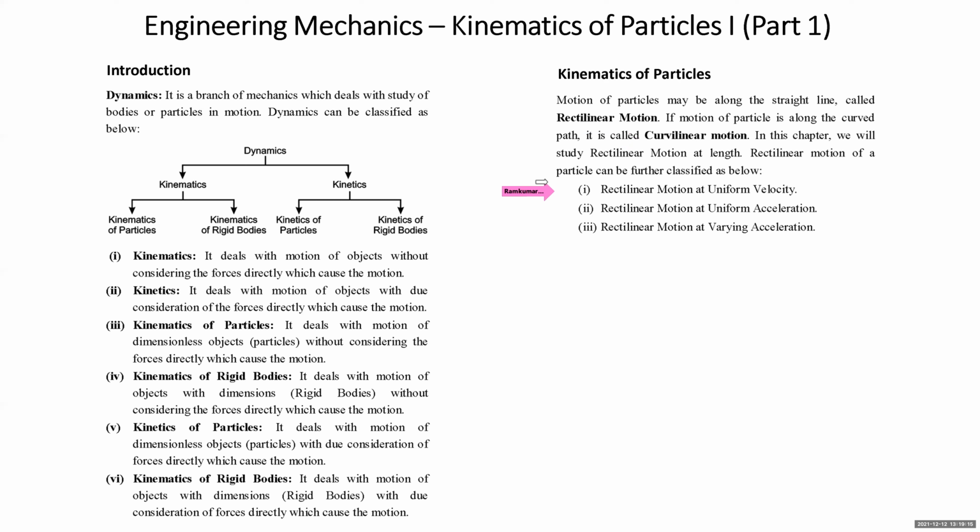Rectilinear motion of the particle can be at uniform velocity, at uniform acceleration, or at varying acceleration. In this lecture, I'll cover rectilinear motion at constant velocity, which we have been studying from a very lower standard, and rectilinear motion at uniform or constant acceleration. This part also we have studied at previous level, but certain basic concepts students are not clear about, which we will be clarifying, and you all will understand how easy dynamics is and how you need to start learning.